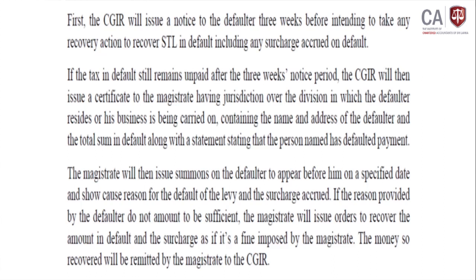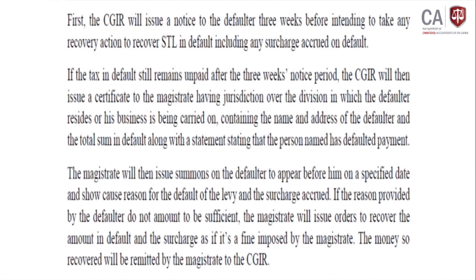Thereafter the magistrate takes legal proceedings, fixes a date, and the hearing takes place, where the reason for the default is heard. If the reasons provided by the defaulter are not sufficient, the magistrate will issue an order to recover the amount in default and surcharge as a fine imposed by the magistrate. The amount so recovered will be remitted to the Commissioner General. Likewise, this process goes on if any tax and surcharge become a default.